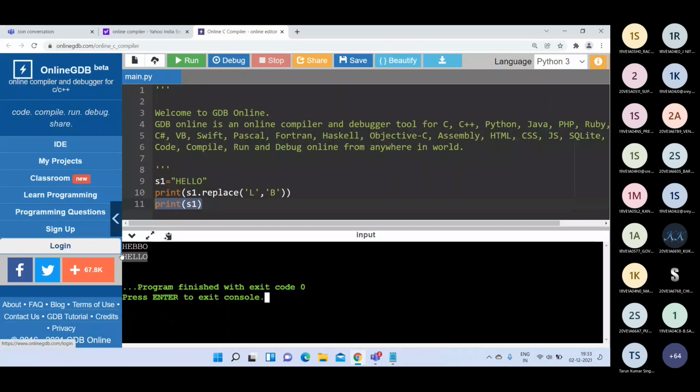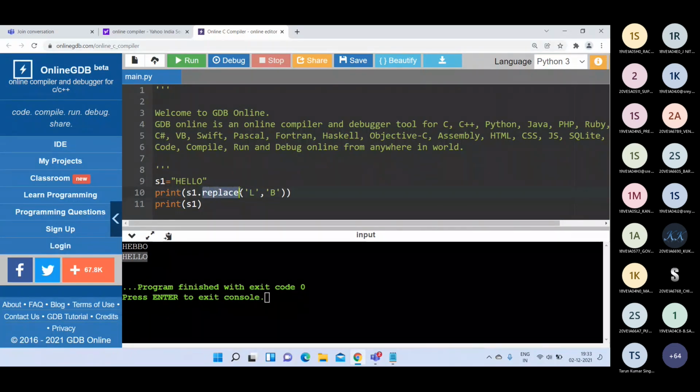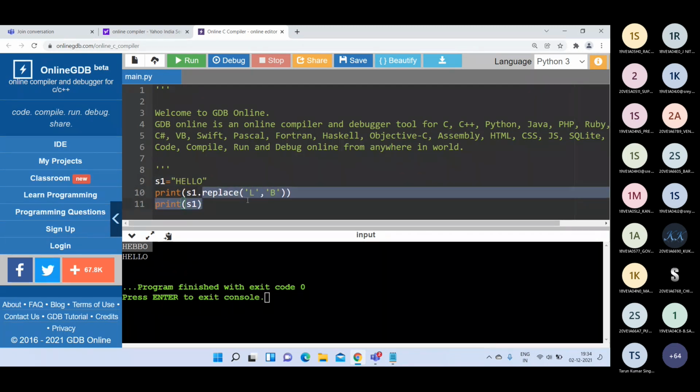That means the replace function returns one new string. In that string, L will be replaced with B. We are not replacing the character in the original string. This function will give one new string, and that string will contain HEBBO. The original string is not modified. Are you getting my point? Strings are immutable objects. There is no doubt in that. So here, replace means this function will return one string.